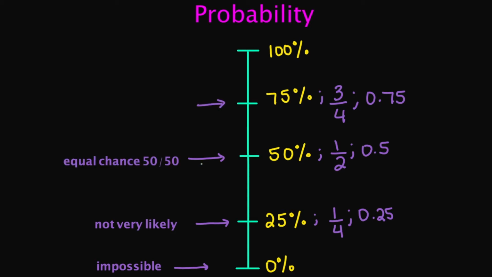If I say the probability is 75%, that means the event is somewhat likely to happen. If I say the probability is 100%, that means the event is certainly going to happen. It's definitely going to happen because it's at 100% probability.